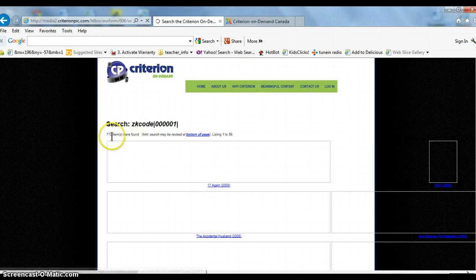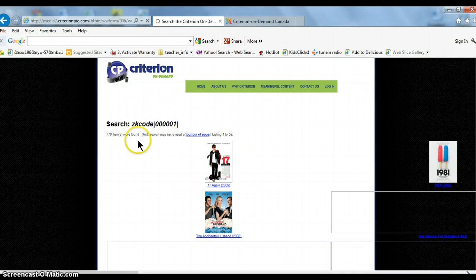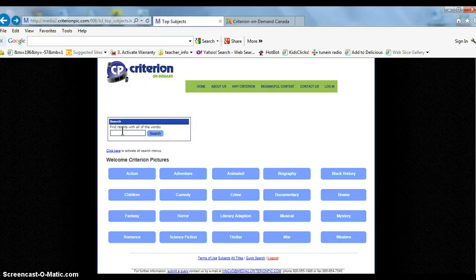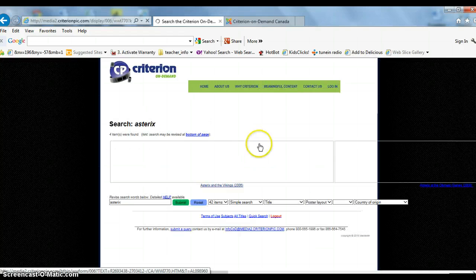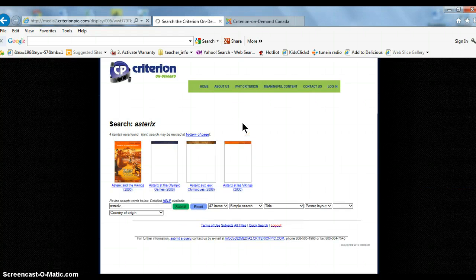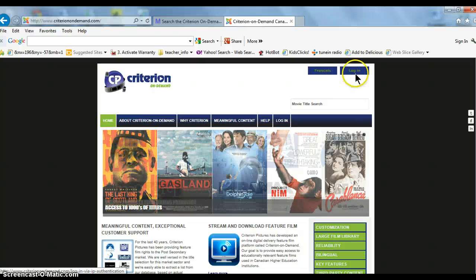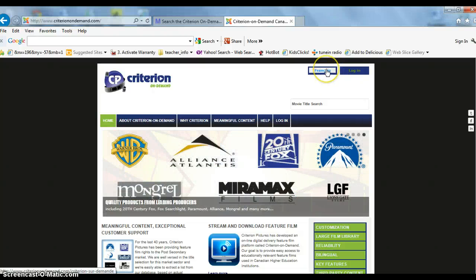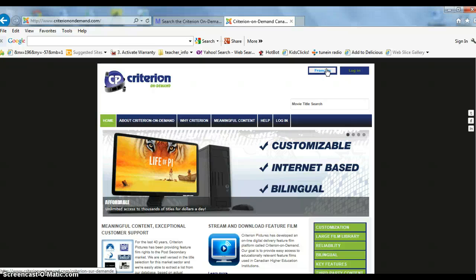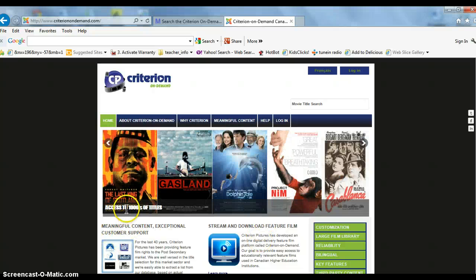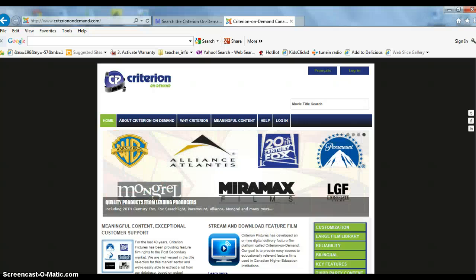So here we're looking at 770 movie suggestions that are available if you're looking just at comedies. And what I'm going to do is look for an Asterix movie. Movies come both in French and English, and on that first website you could see that you have to choose either French or English. So before you log in, you should choose the French website if you're looking for movies with spoken French or spoken French with subtitles, or you stay on this site if you want English movies with English speaking or English speaking with subtitles.